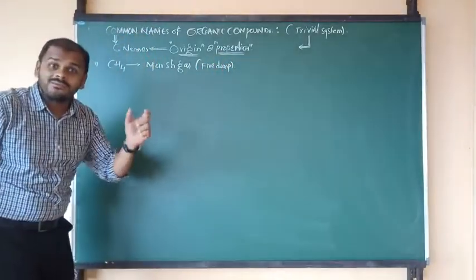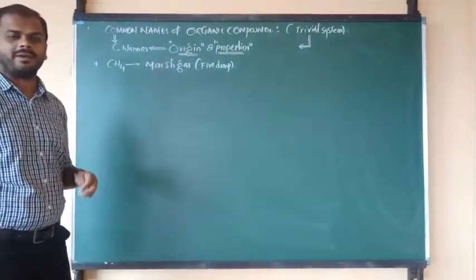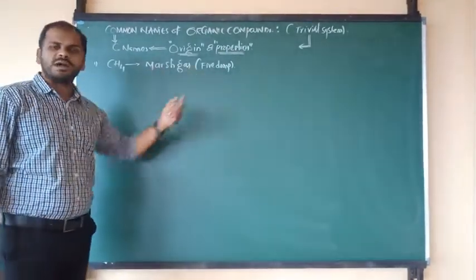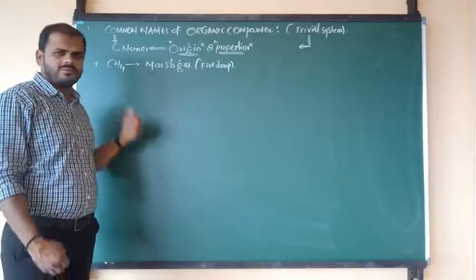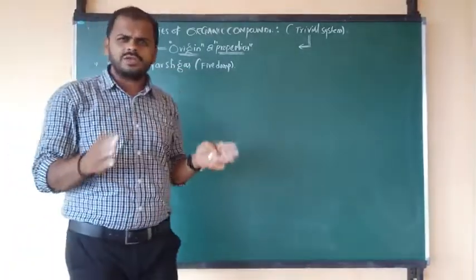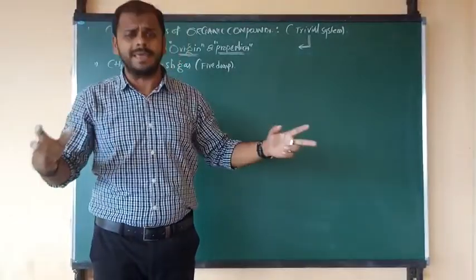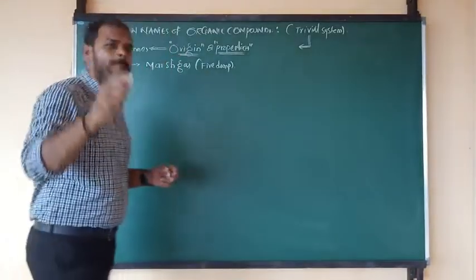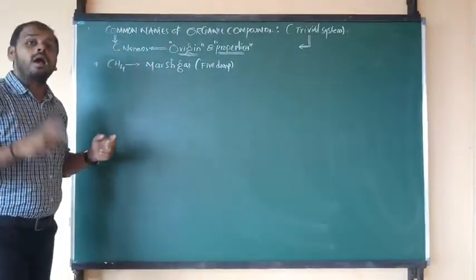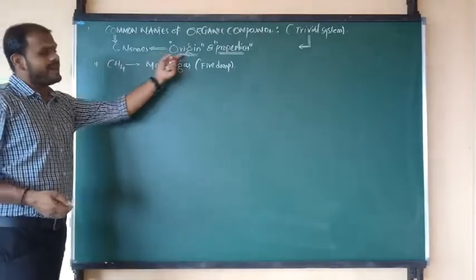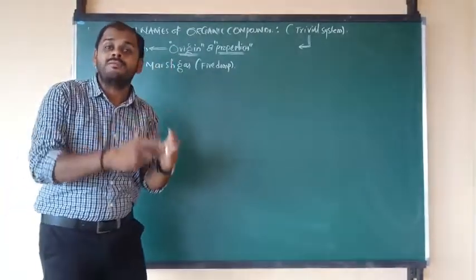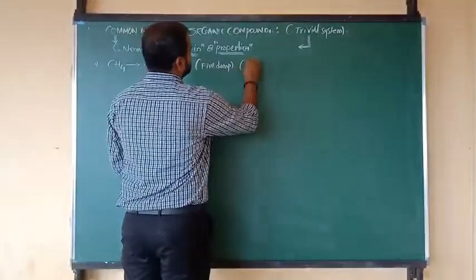What, beta? Fire damp. Very, very important. Why are we saying it is known as marsh gas or fire damp? Because, as you know very well, in natural gas, in gobar gas, in most of the gases, the best fuel component is methane. And the methane origin means it can be found in coal mines.